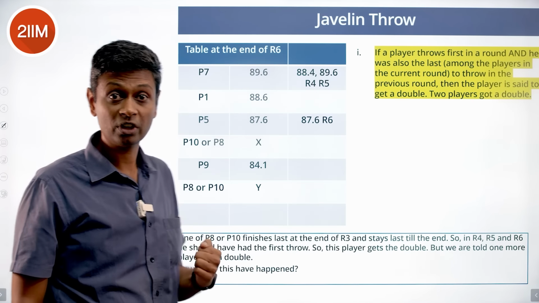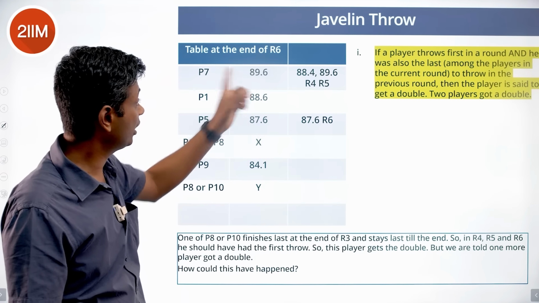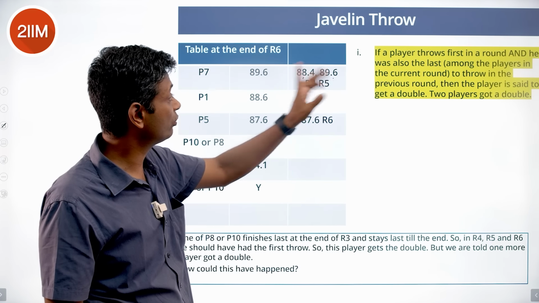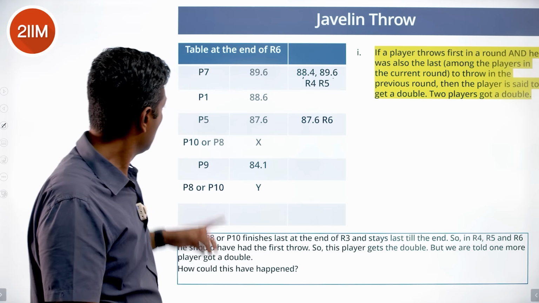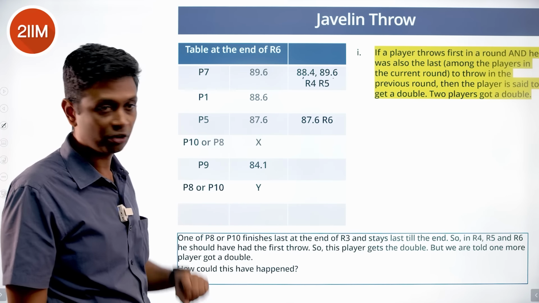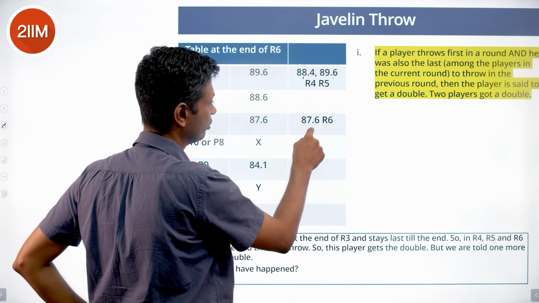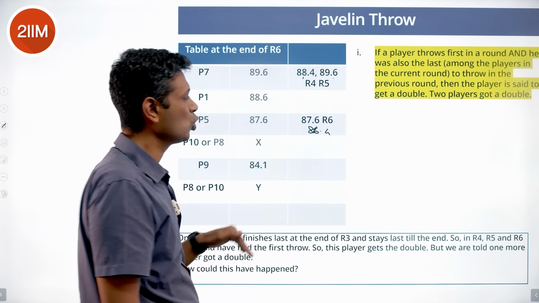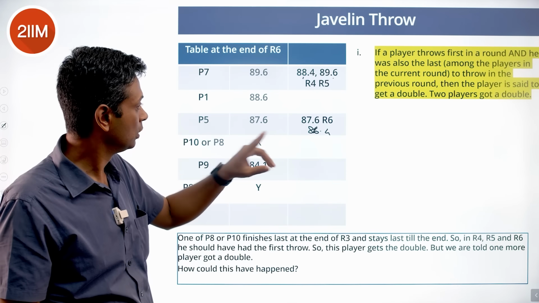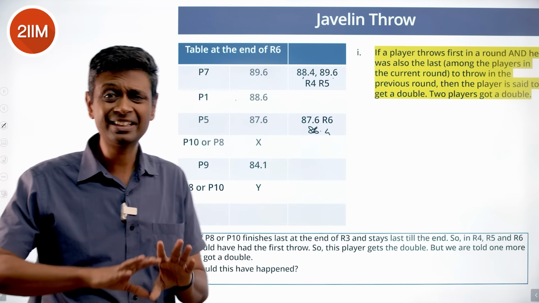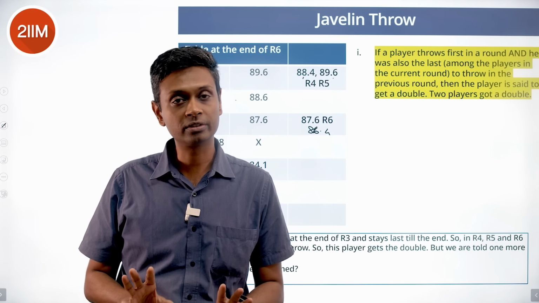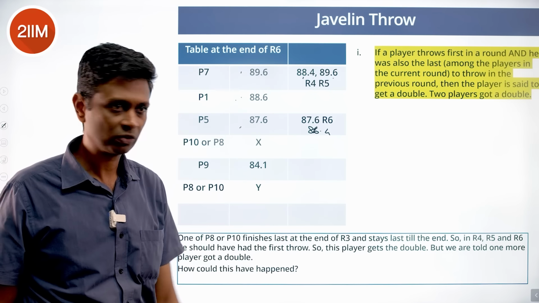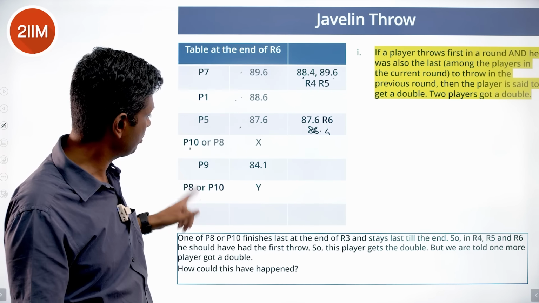So P7 finally wins by going to 89.6. He has gone to 88.4 in round 4 and 89.6 in round 5. P5 goes to 87.6. He puts 87.6 in round 6. He was 86.4 before that. Goes to 87.6. So 88.6 is P1. He doesn't improve his score and stays as silver. 89.6, 88.6, 87.6. Now P10 or P8, P8 or P10.